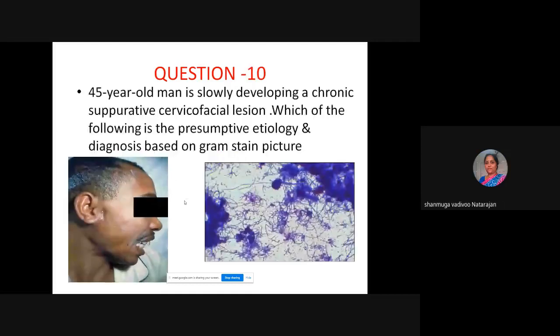Okay, here the question is: a 45-year-old man is slowly developing a chronic suppurative cervicofacial lesion. You can see here a cervicofacial lesion. Which of the following is the presumptive etiology and diagnosis based on the Gram stain picture? You can see a Gram stain picture here from the sample collected, and this is the clinical picture. So what is the condition here? Can anybody tell?